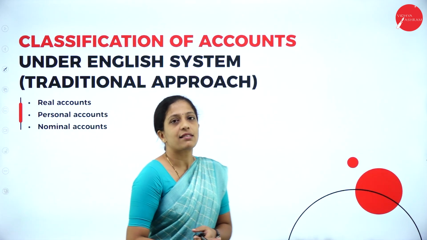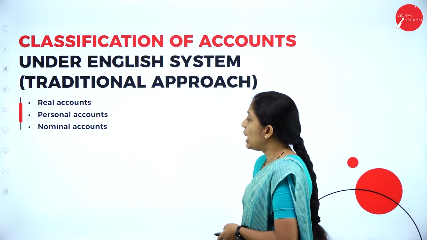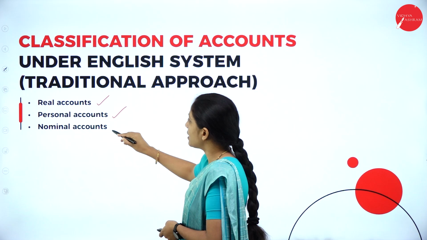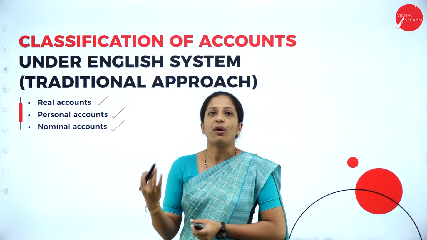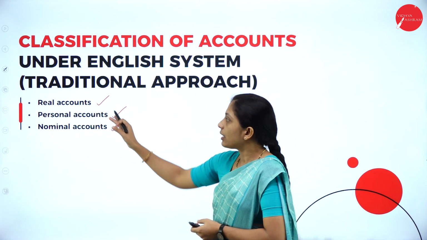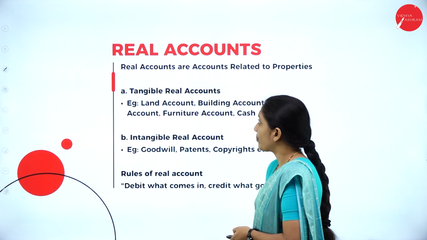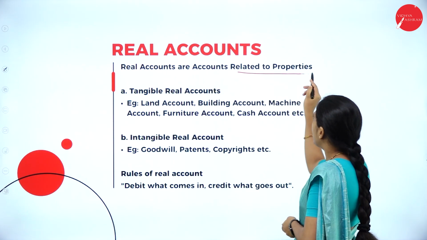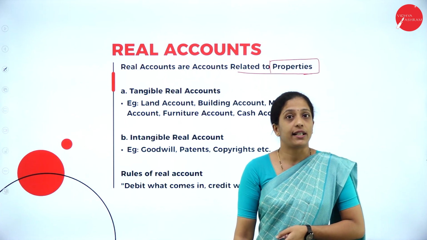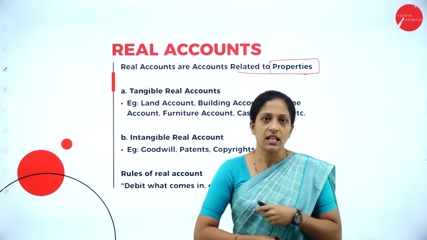Now, see here, classification of accounts under traditional approach, that is English system, where the account is mainly classified into three types, that is real account, personal account and nominal account. Now, let us see what is this real account. Real accounts are accounts related to property. This you have to remember. Real account is related to what? Properties. Any properties of the business come under real account.